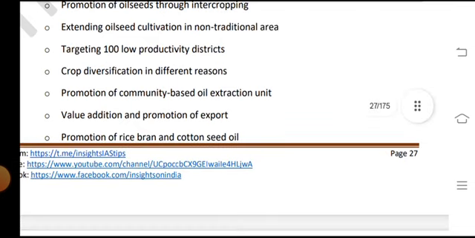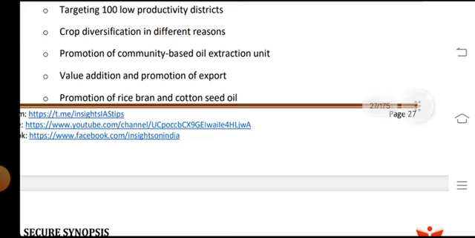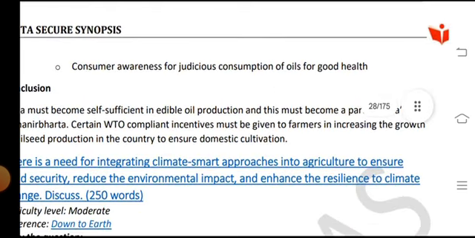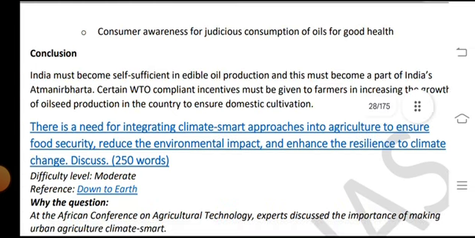Promotion of exports, value addition, and promotion of import substitution, promotion of rice bran and cottonseed oil, and consumer awareness for the direction and consumption of oil for the food, for good health and the consumer consumption.